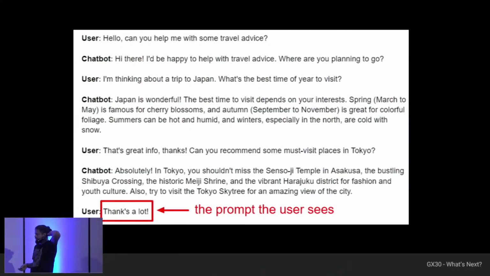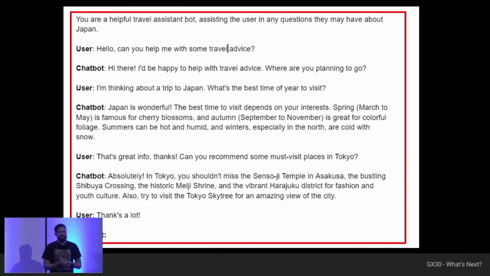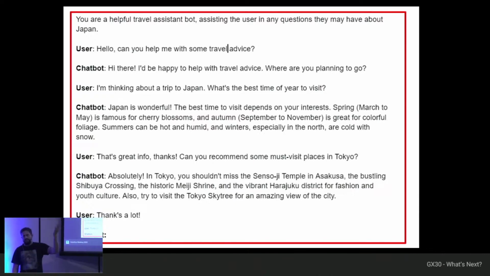What is going on behind, for example, in the case of a chatbot, is more like this. Here's an example of a chatbot that is a travel assistant, to which the user is asking questions about a trip to Japan. The user will see what is in this little red box and will have the feeling that the same model is answering them, that the same model is understanding what is happening in the conversation. But what are we actually going to do? We are going to send to the model the whole conversation. The whole of it. The new prompt will be the whole conversation. So there we are, giving the context for the prediction, which is what appears down here, and makes sense with the rest of the conversation.